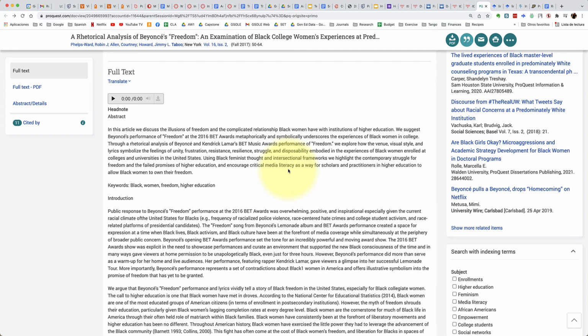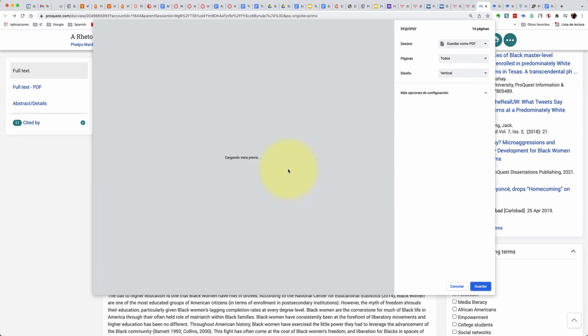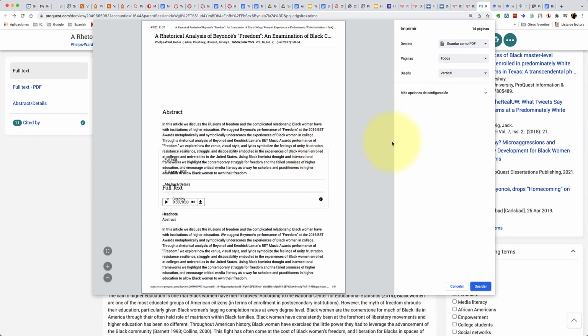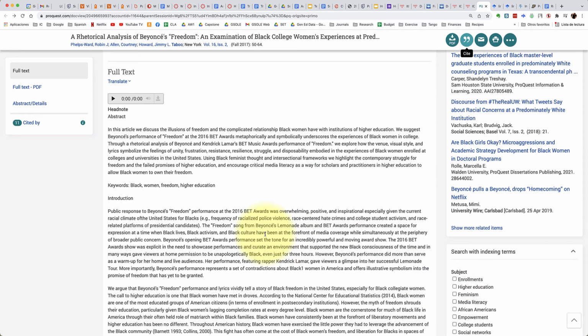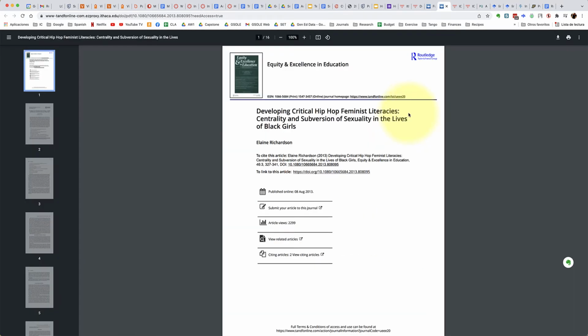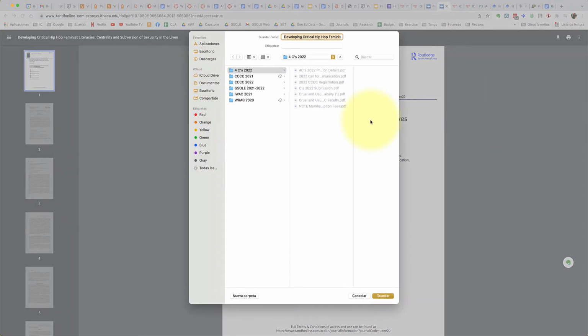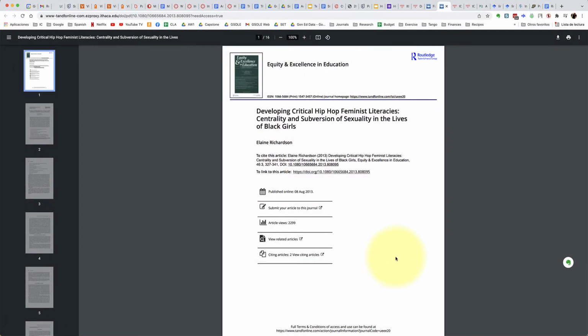To do that, you press Control P if you are on a Windows machine, or Command P if you are on a Mac. So I click on that, and then I have the option to save it as a PDF, and then I click the Save button, and it will be downloaded onto your device. With this particular source, to download it, I look for the arrow, click on that, make sure it's properly named and titled, and then download it on the device.